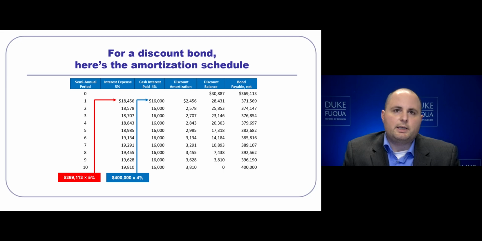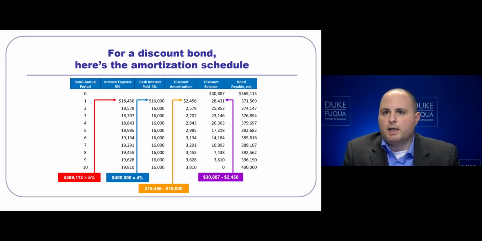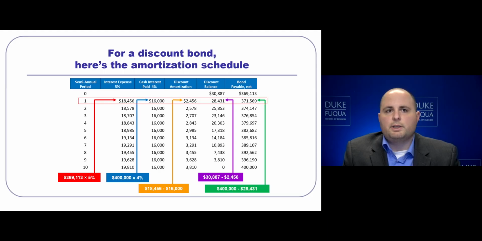That is because we calculate cash paid to bondholders as the face value, $400,000, times the coupon rate, 8%, divided by 2 since we're doing semi-annual payments. The difference between the interest expense and the cash paid is the discount that is amortized. This will reduce our discount balance and have us arrive at a lower discounted amount. Because we have reduced our discount, we must increase our bond payable correspondingly by the amount of discount that is amortized. Let us zoom in on this first payment and do the accounting for it.